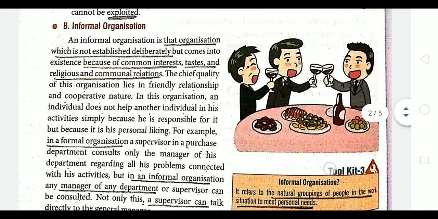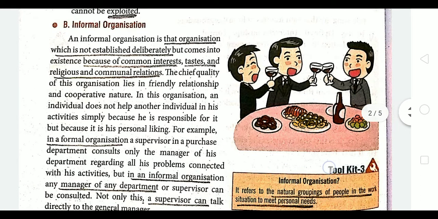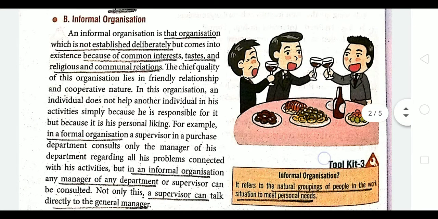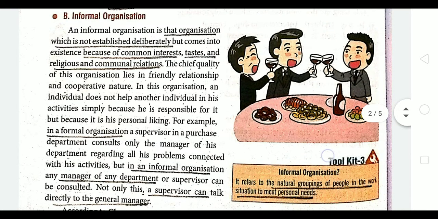Because you want to study together. It can be a group of friends who want to play a particular game, or a group of friends who just want to talk. So this is a common interest. There is a common interest among a particular group, and your tastes and preferences might be the same. That is why you are establishing an informal relationship.